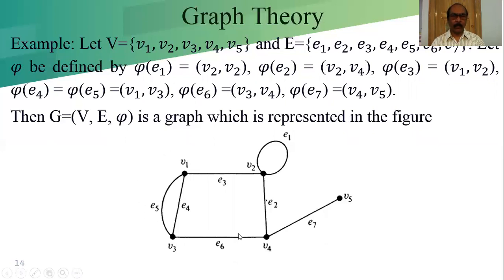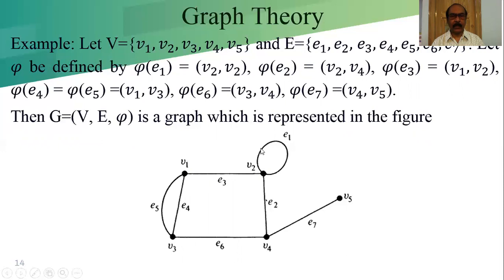Example. Now I am explaining with an example. V, capital V, is the vertex set. This is a graph G. G is a combination of V, E and phi. Three things are there. G is a graph with V the vertex set, E the edge set, and phi the function which defines the edge as a combination of a pair of vertices.